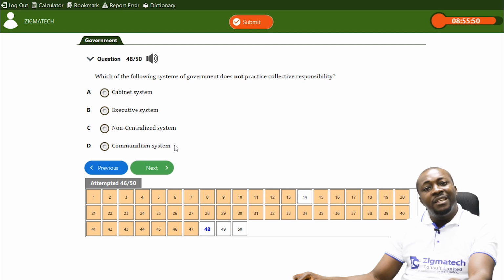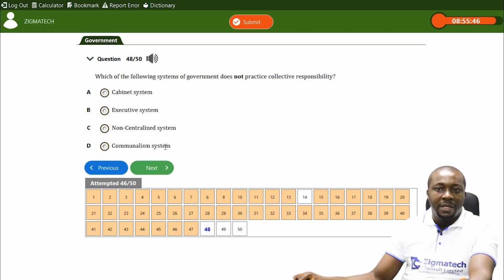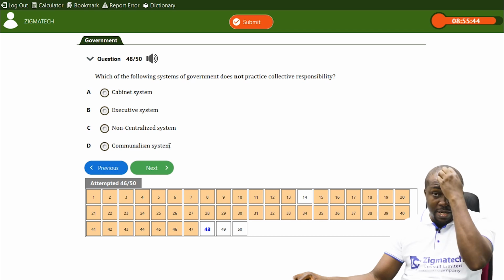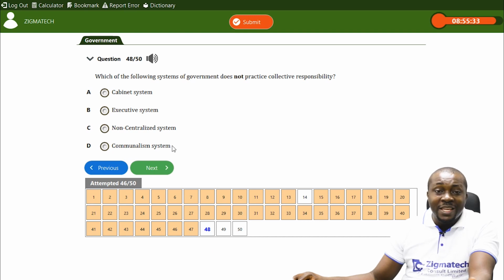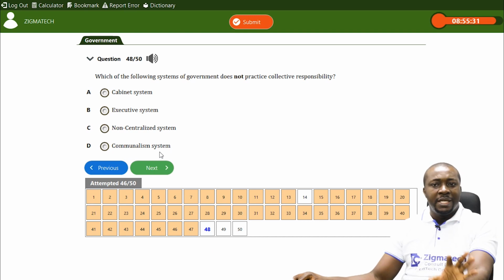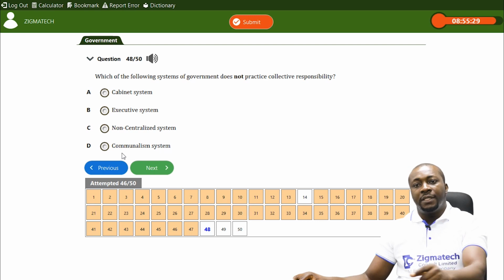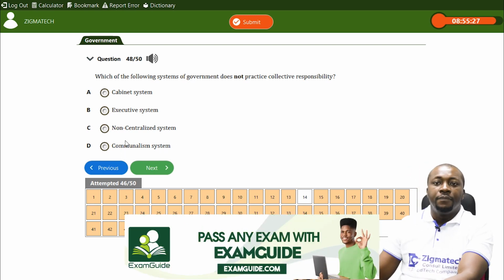Is it the communalism system? We don't talk about collective responsibility there. It's not practiced in communalism. It has nothing to do with the communalism system. Rather, if it's possible, we can even talk about it in communalism, but we don't use the term collective responsibility in the communalism system.